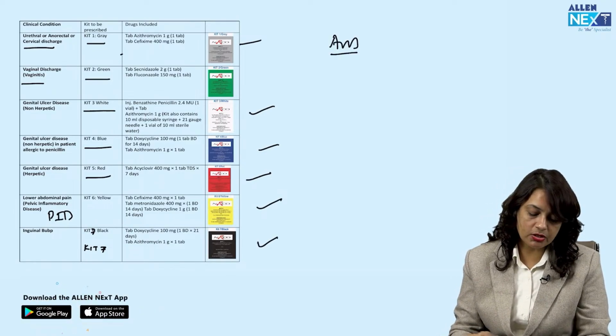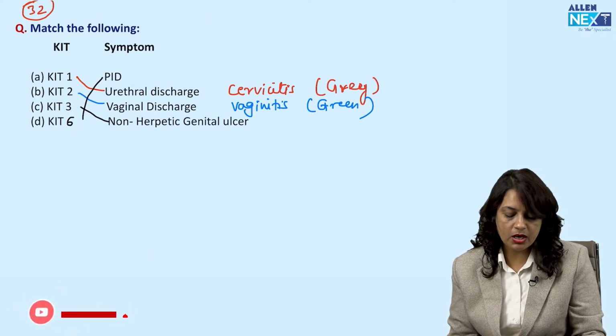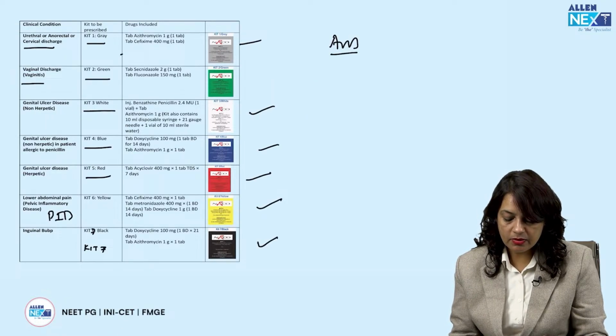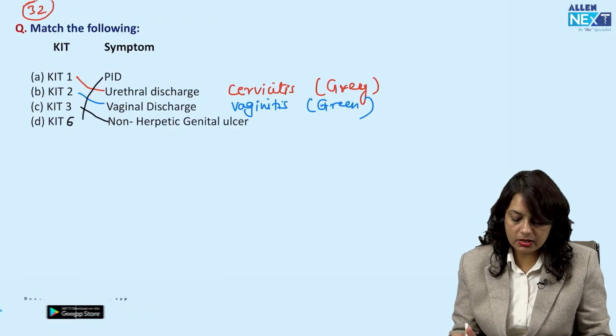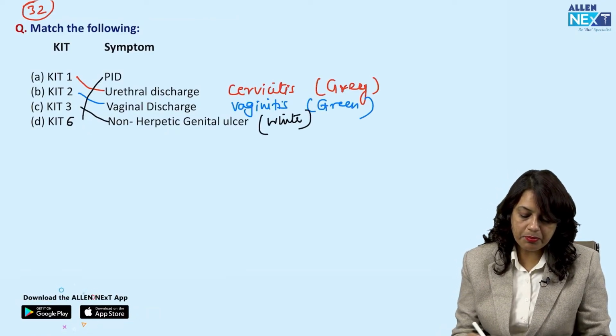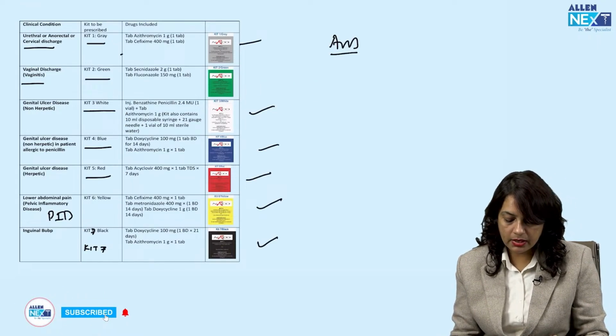So in this match the following question, kit number 1 is urethral discharge, kit number 2 is vaginal discharge, and kit number 3 is non-herpetic genital ulcer, the white color kit. Then PID is the yellow color kit.